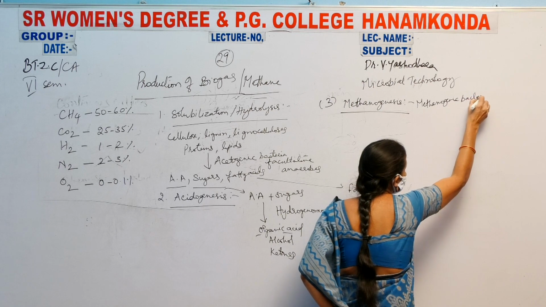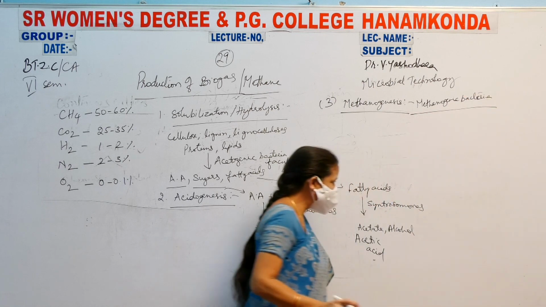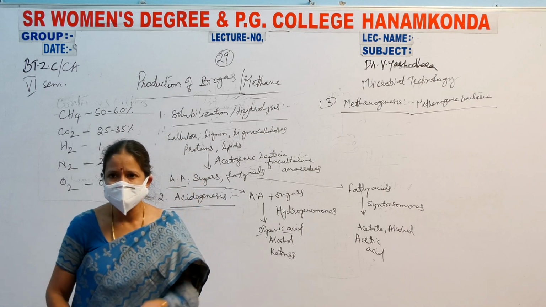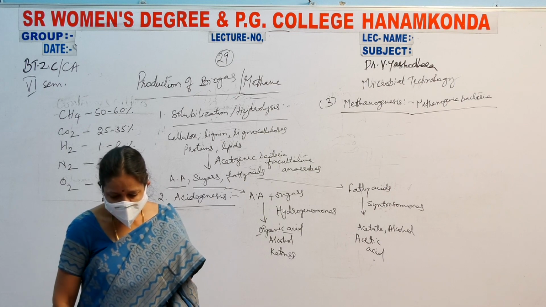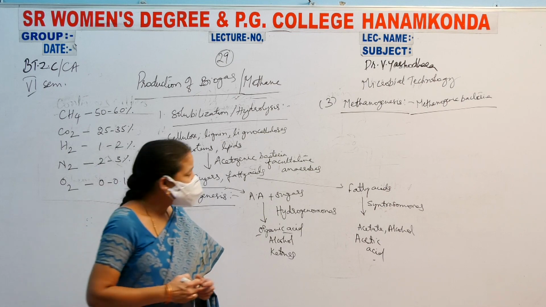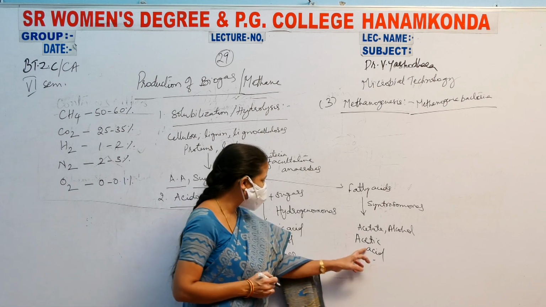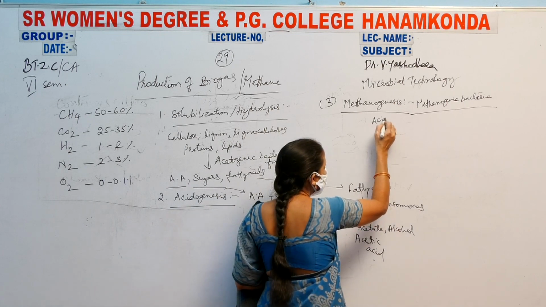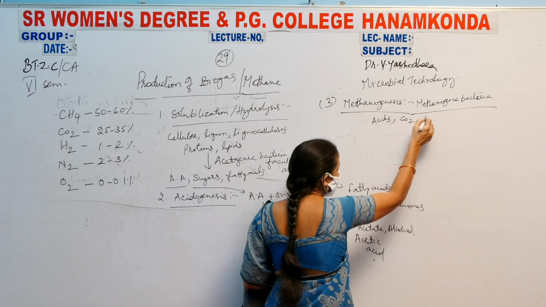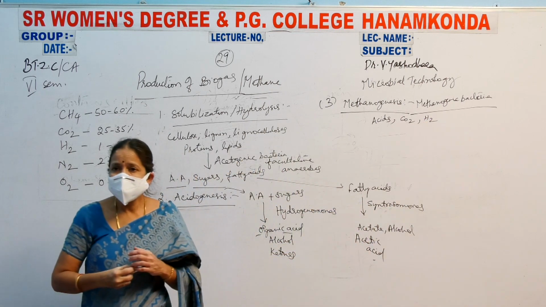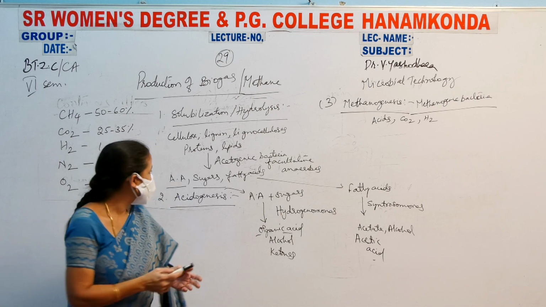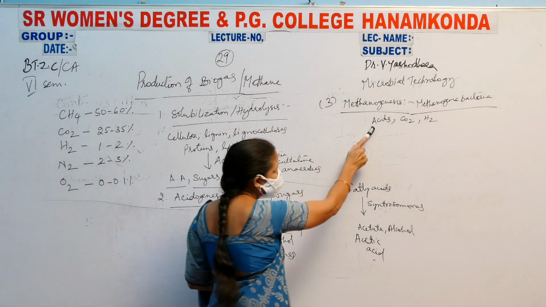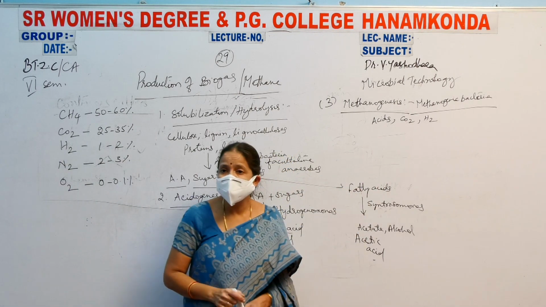See, methanogenic bacteria will participate in this methanogenesis. What happens in methanogenesis? Here the acetone, carbon dioxide and hydrogen. See here, in both the ways, organic acid means acetic acid. That is organic acids, carbon dioxide and hydrogen, which are present in the digester. Along with this, carbon dioxide is also produced in large amounts, that is 25 to 35%.